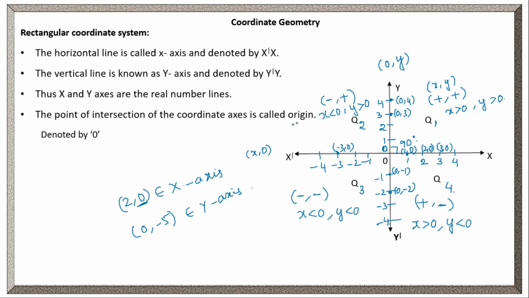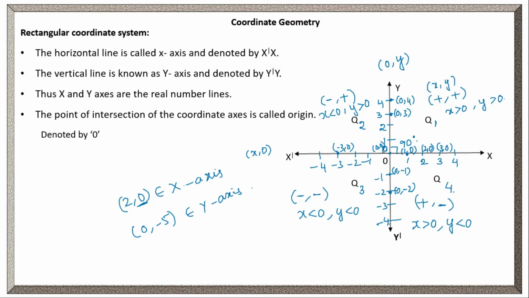So whenever the point is in x, comma 0 form, it belongs to the x-axis. Whenever the point is in 0, comma y form, it belongs to the y-axis. Is this clear? Right. The point O, how can we write it? Here the x coordinate value is 0 and the y coordinate value is also 0, right? 0, comma 0 are the coordinates of the origin.